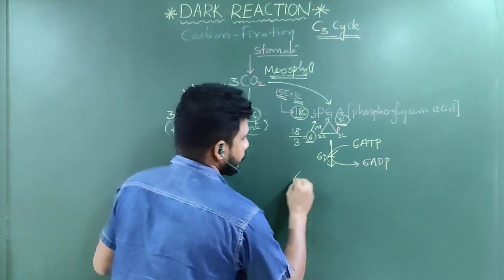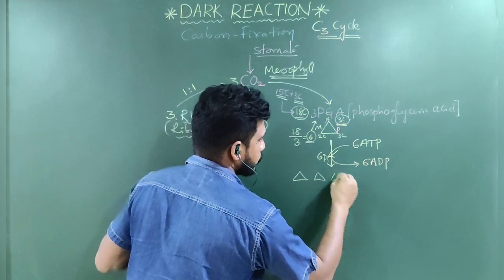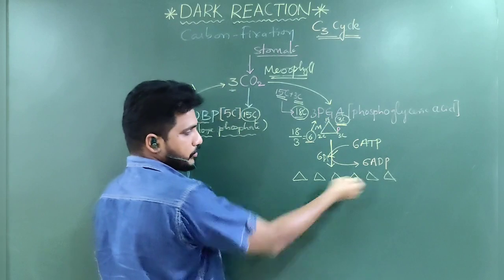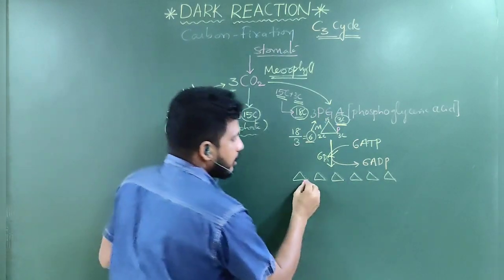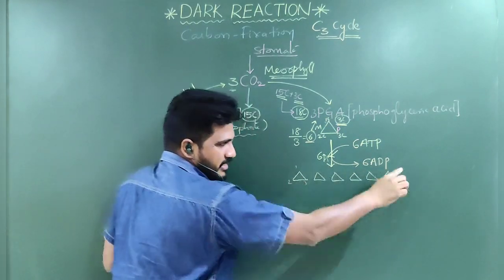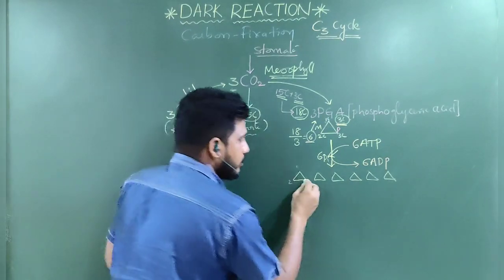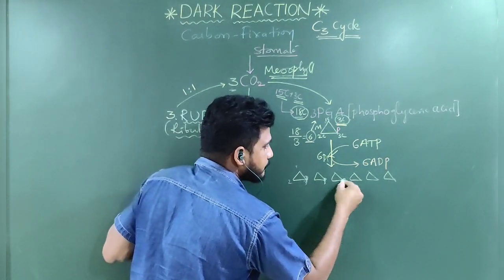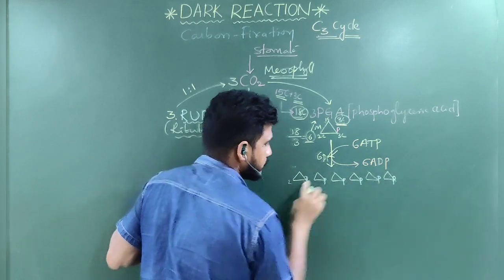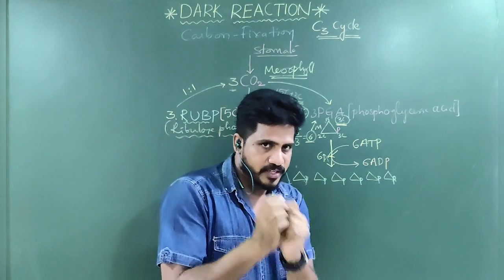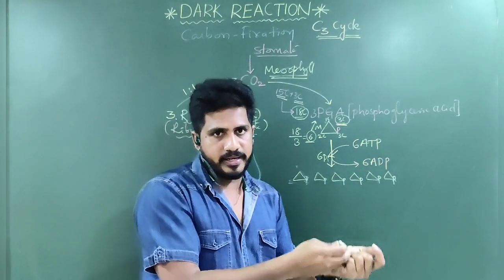Suppose 1, 2, 3, 4, 5, 6. Before that, this is the 1, 2, 3 numbering. Just like that, for all the 6, the numbering is the same. At the 3rd carbon, generally phosphate was there before the reaction. After this reaction, 6 ATPs left 6 phosphates and became 6 ADP, right?